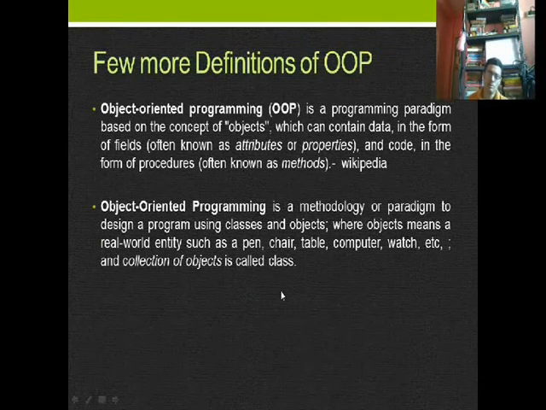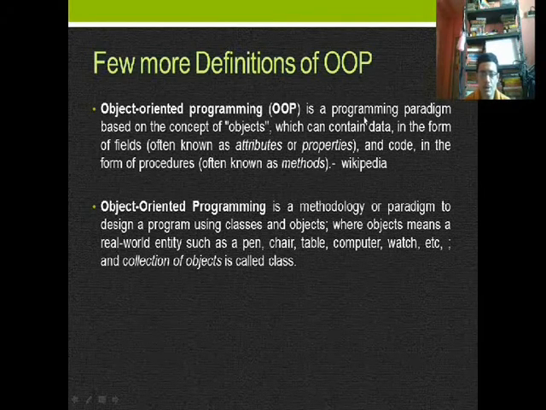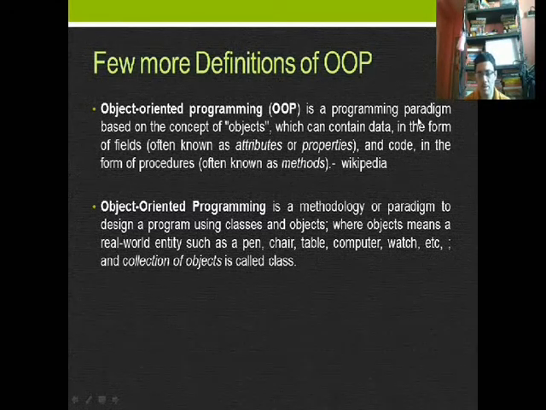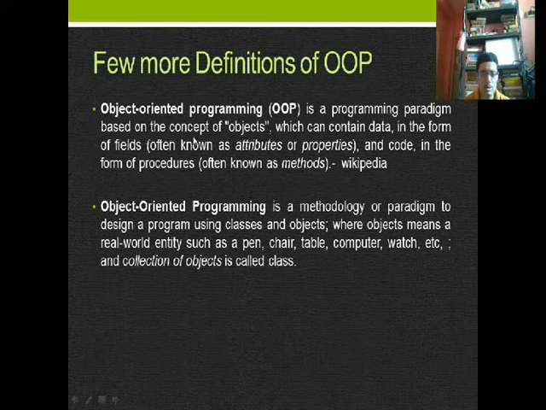Now let us see a few more definitions of object-oriented programming. Wikipedia defines object-oriented programming as a programming paradigm based on the concept of objects, which can contain data in the form of fields.